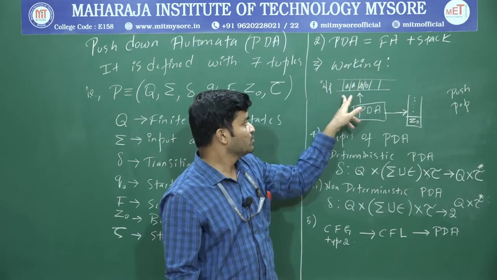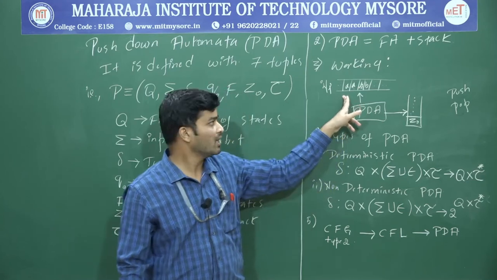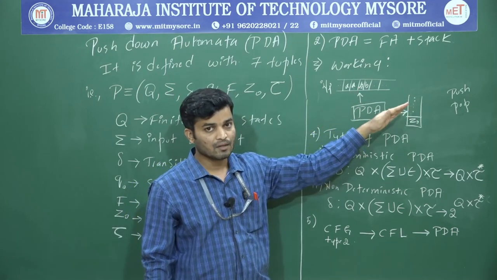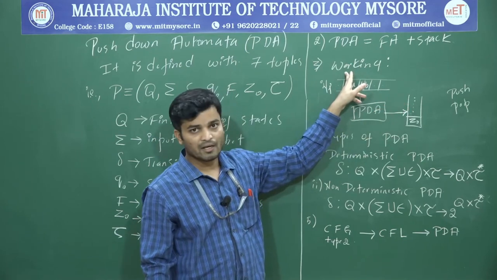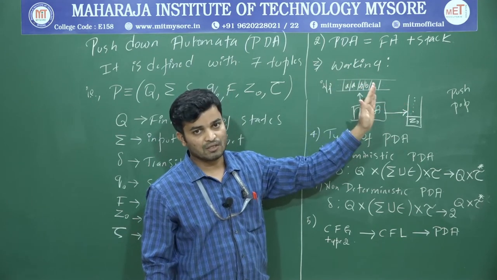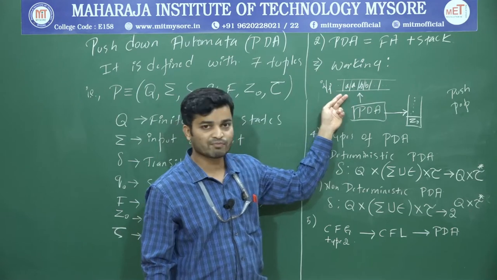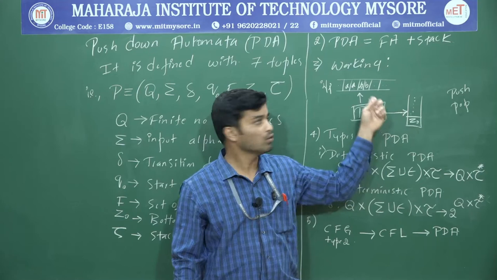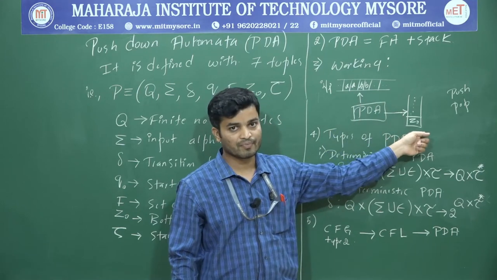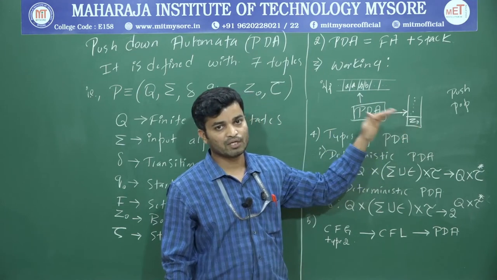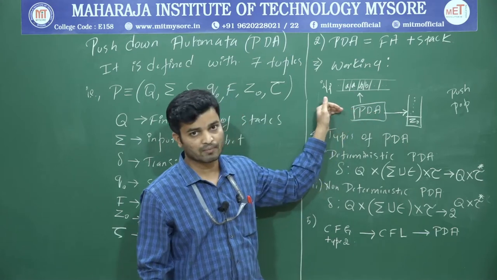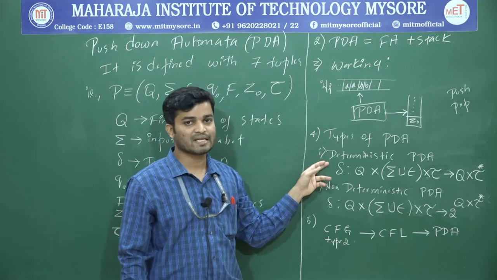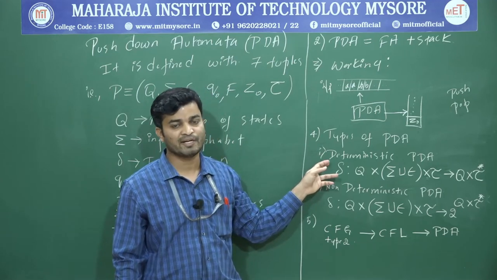Usually in a finite automata, it will look at the input, then take a transition. But in your PDA, to make any transition, it will look at both the input as well as the top of the stack. That is the difference between finite automata and push down automata. Next is the types of PDA. Just like finite automata, we have 2 types of PDA.